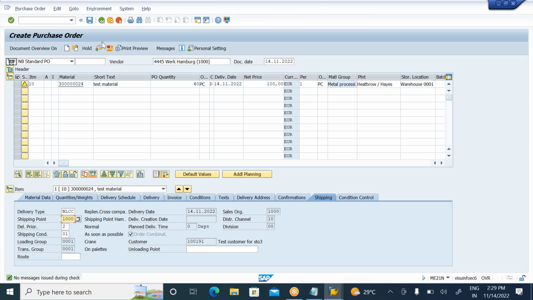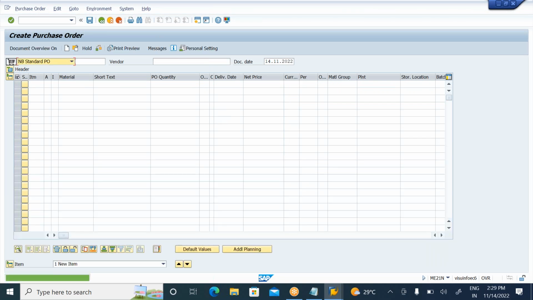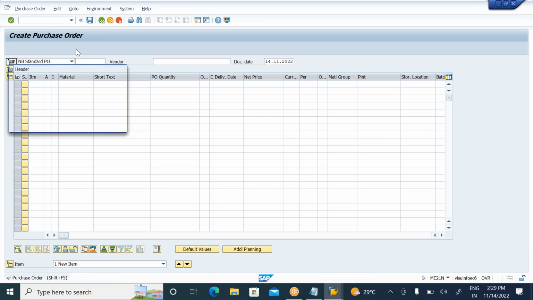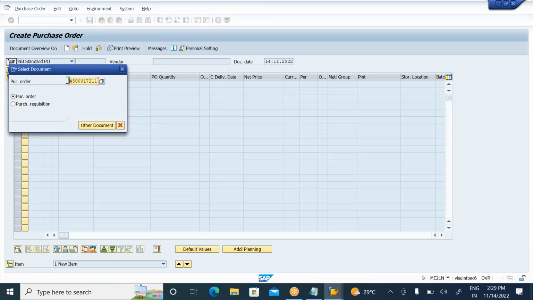Click on the check message and then click on save. Once the PO is created, it's called a stock transport order PO. So the stock transport order PO is 4500017211. Now with this, we received a PO from the receiving plant. It will go to the supplying plant.